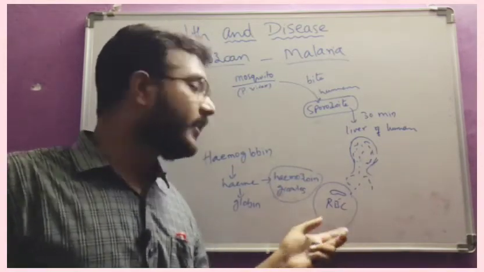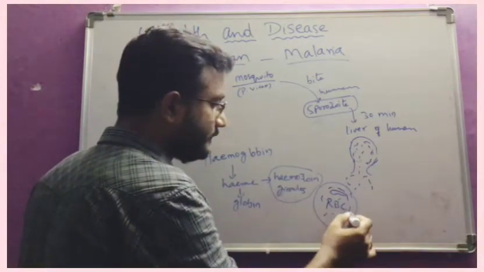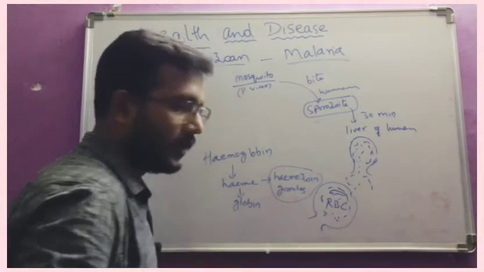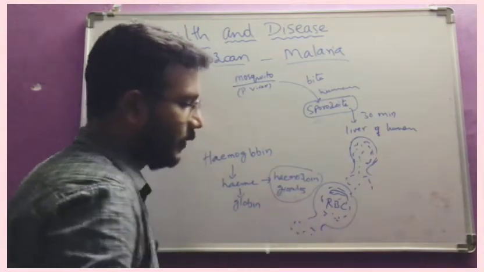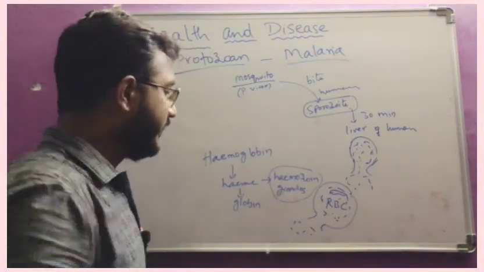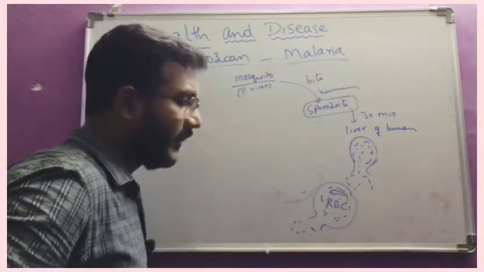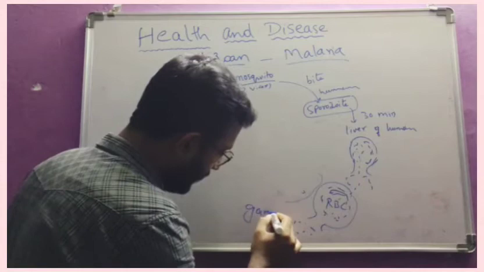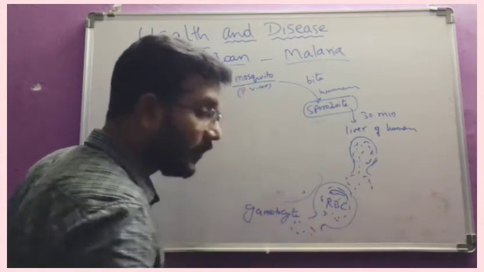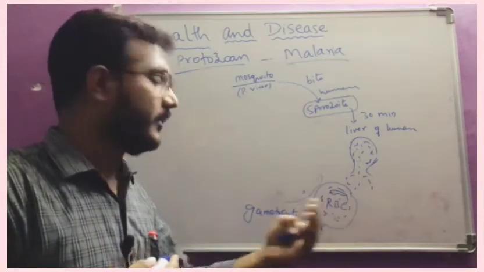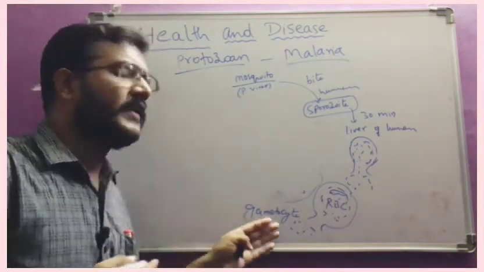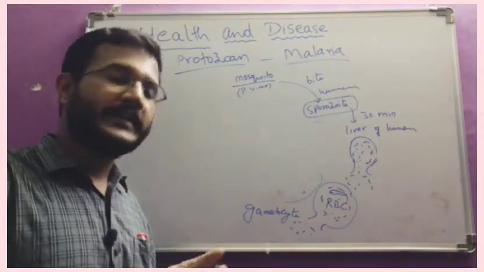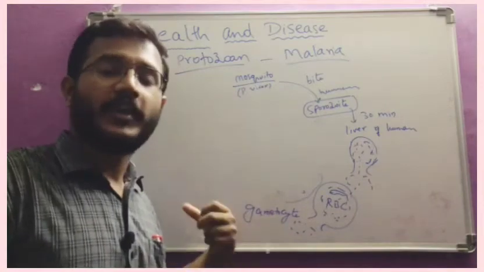After that, in the RBC also the population increases, and the RBC is ruptured, and that means they are released outside. After releasing outside, in the human being itself, it is transformed into the gametocyte stage. That means these are not gametes, the stage prior to the gametes is the gametocytes. Further development will not happen in human beings, because the internal environment in human beings does not support the development of the remaining stages.